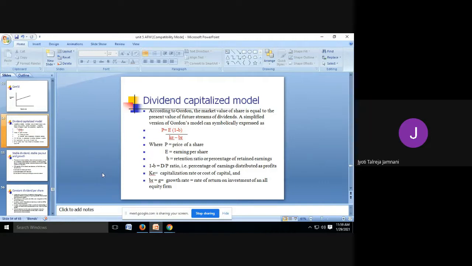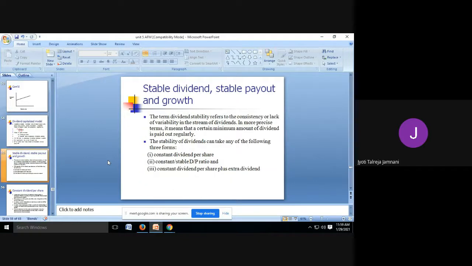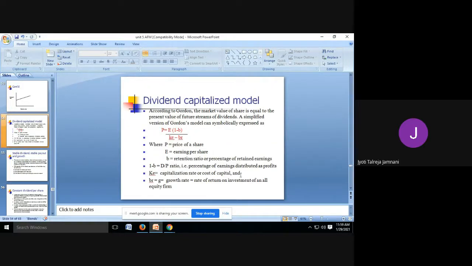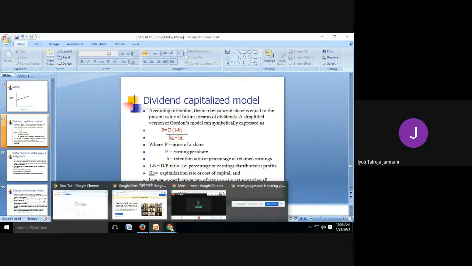Using these formulas, I have done problems in my other videos. You can refer to those videos, where the practical application of the formulas can be seen. You can see the videos where I have solved problems on Walter's model and Gordon's model, where the formulas are actually applied and the models are proved. So this was all about Gordon's model theory.